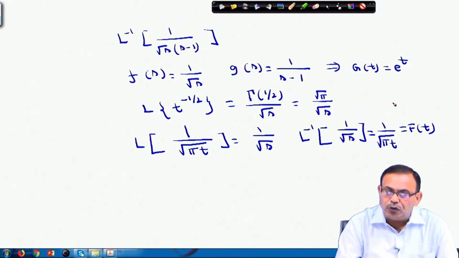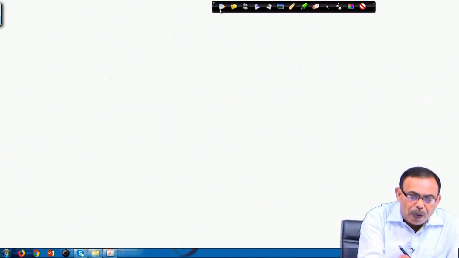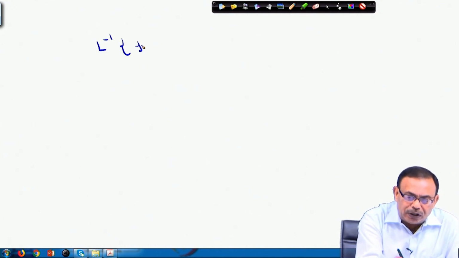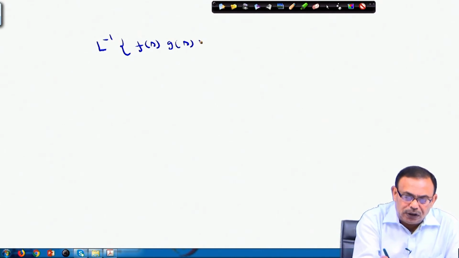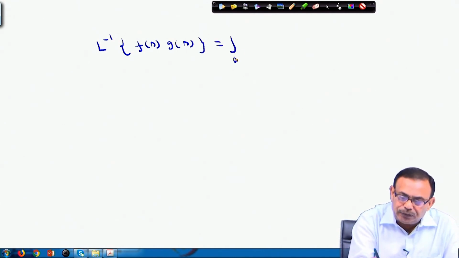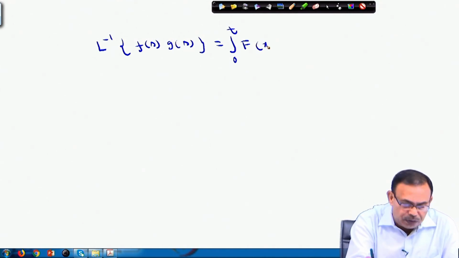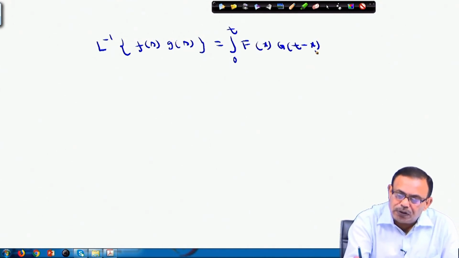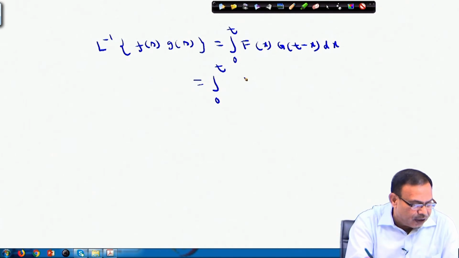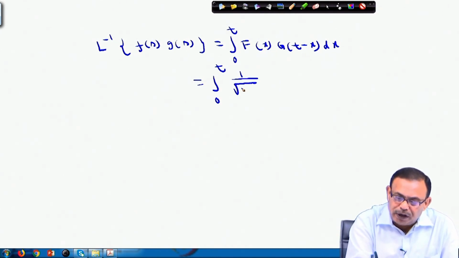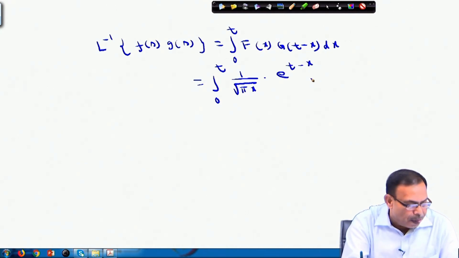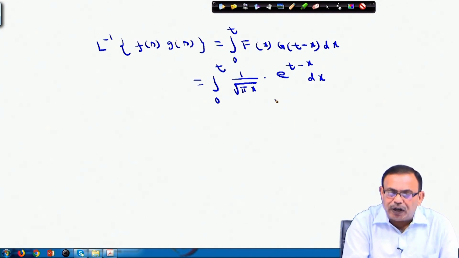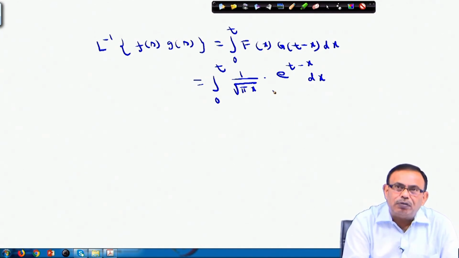So, now f(t) is known to me, g(t) is known to me. So, by the convolution theorem, what do you know? The Laplace inverse of F(s) into G(s) equals the integral from 0 to t of f(x) into g(t minus x) dx. So, in the integral from 0 to t, what is your f(x)? f(x) is nothing but 1 by root pi x, since f(t) was 1 by root pi t, into e to the power t minus x dx. So, effectively, you now have to just evaluate an integral to find the Laplace inverse of the function.